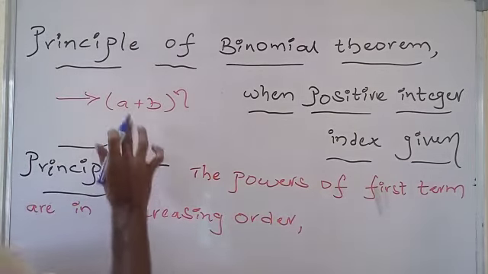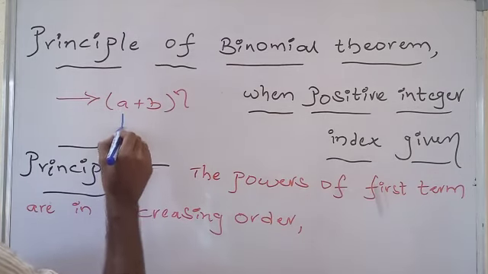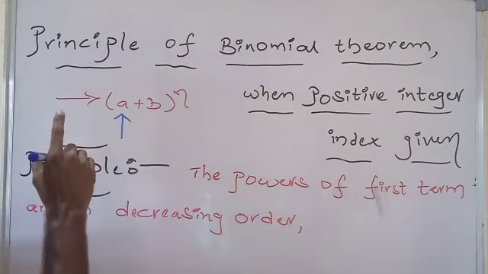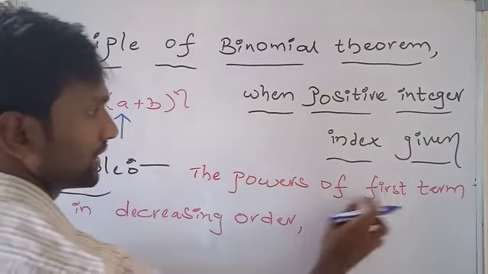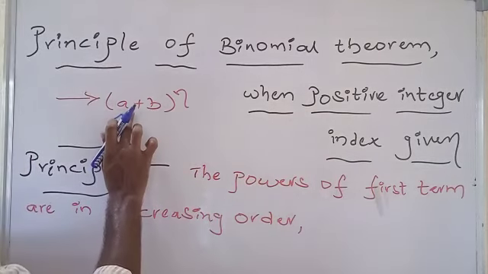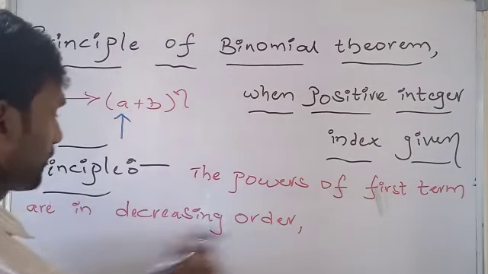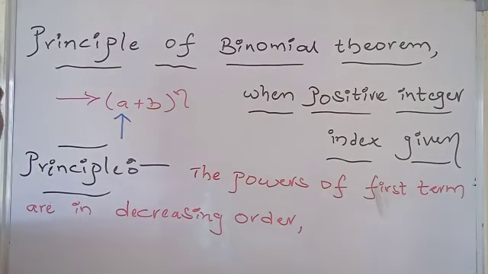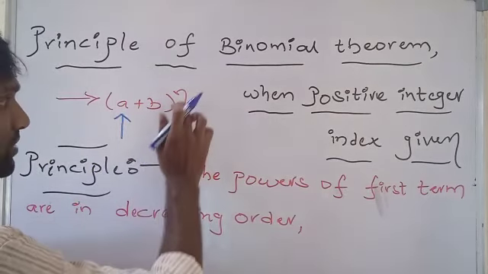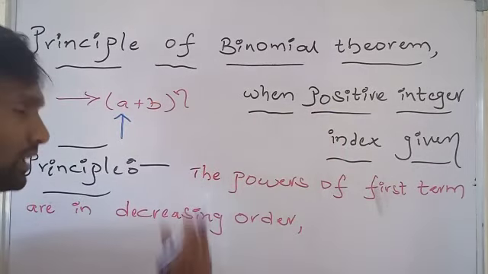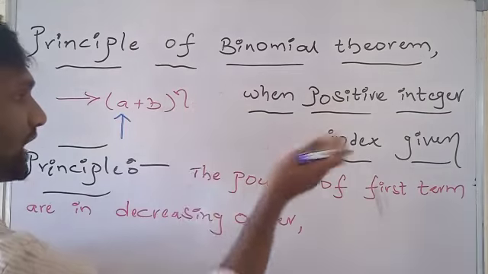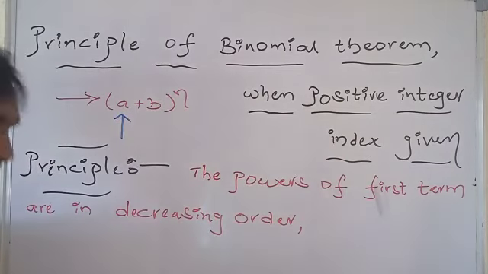So in this binomial expression a + b, a is called the first term. That means the powers of first term, where first term is a, are in decreasing order. In the expansion of (a + b)^n, the powers of a are in decreasing order.